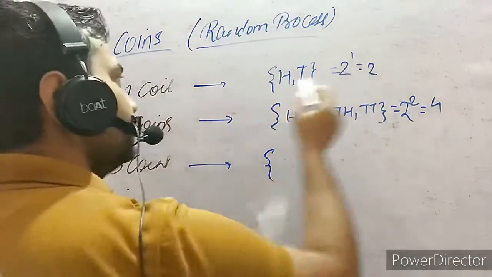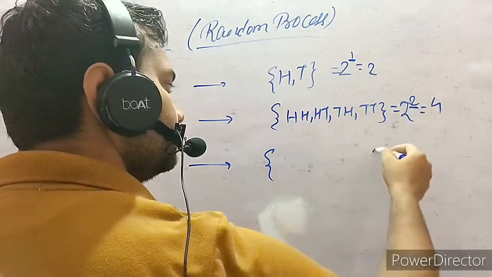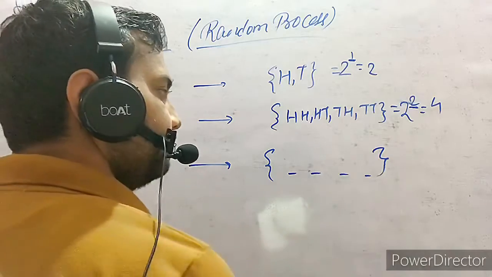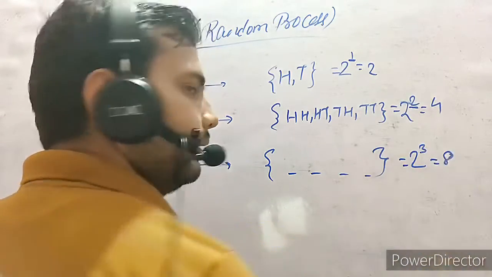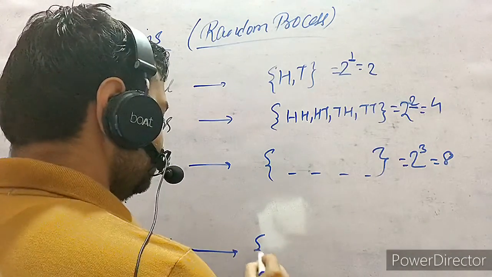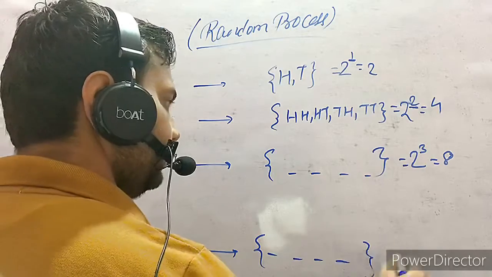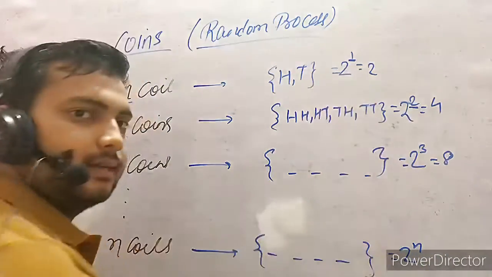If it is 1 here, the power is 1. If 2 is here, the power is 2. Do we have to write the samples? No. Directly write 2 to the power 3. It will be 8. Similarly for n, 2 to the power n. This many cases are there.